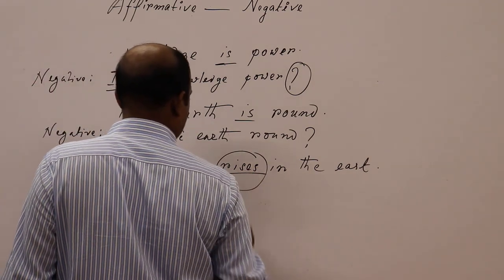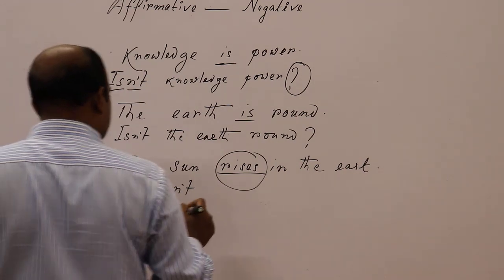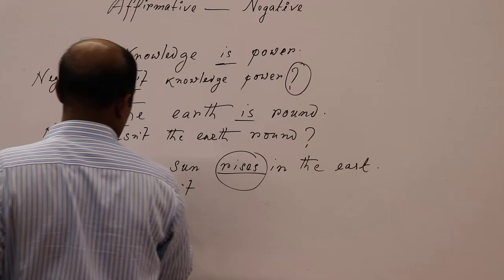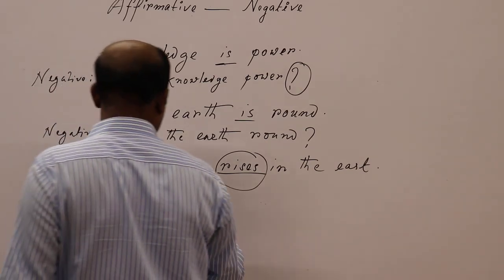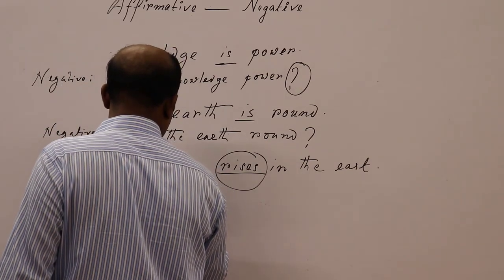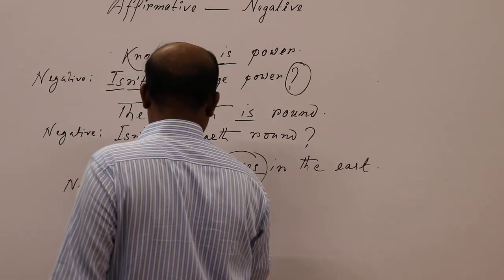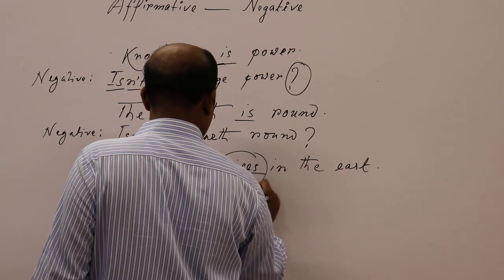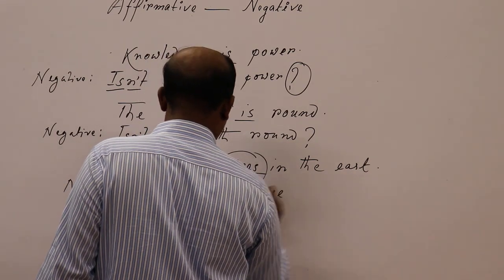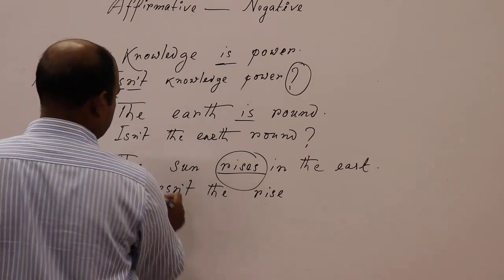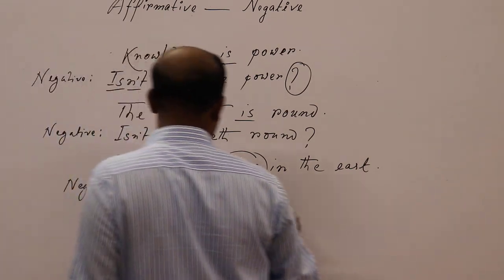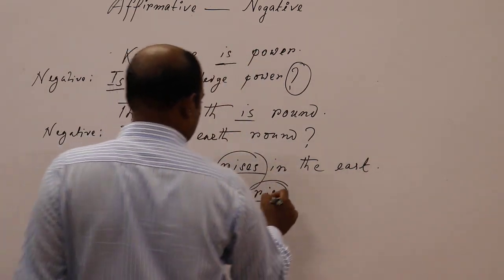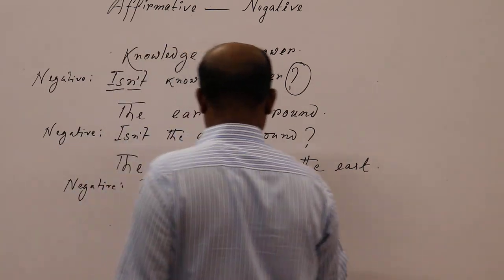As it is in present indefinite tense, if you want to make it intro-negative, of course you have to use does, and with does you should add not, and of course not should be in contracted form. Doesn't the sun rise? As we have just used does at the very beginning of the sentence, you have to use rise, the present form.